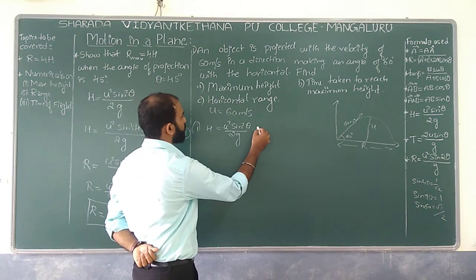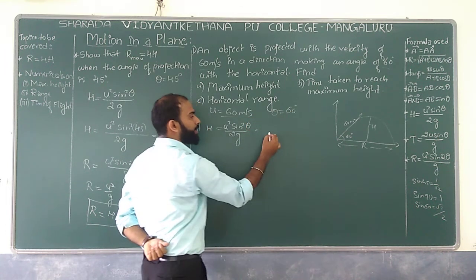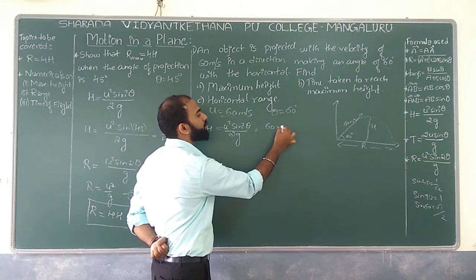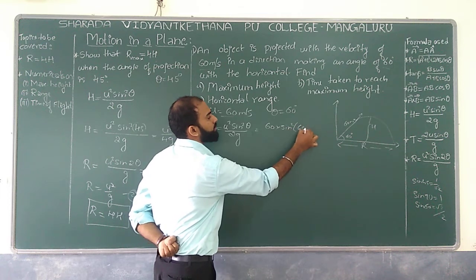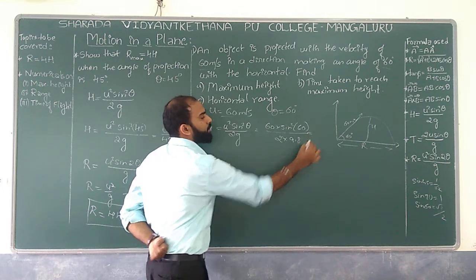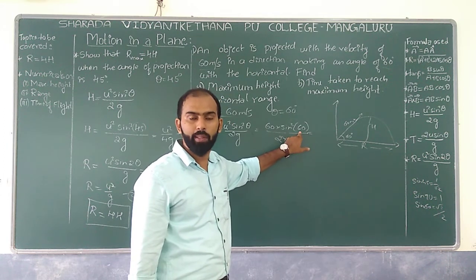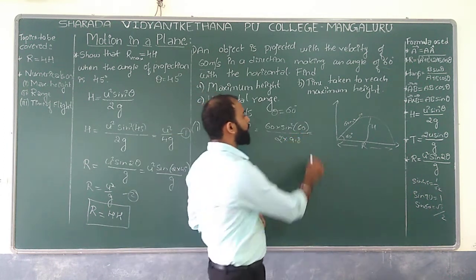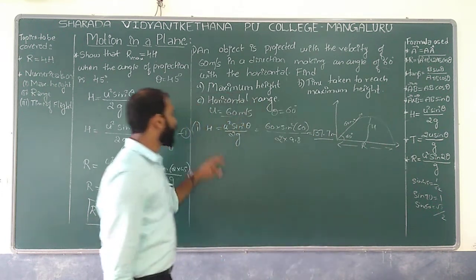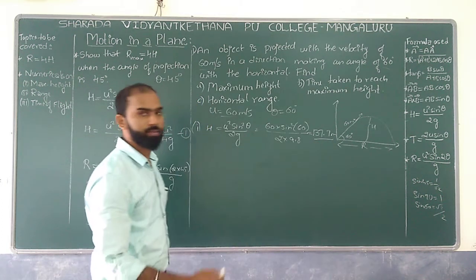We have u equal to 60 and theta equal to 60 degree. Altogether, if I substitute, that is 60 square into sin square 60 divided by 2 into 9.8. So if I substitute root 3 divided by 2, you have to square the particular value. So at the end we are going to have 137.7 meter, because h is a height. So that's why it should be m, meter.